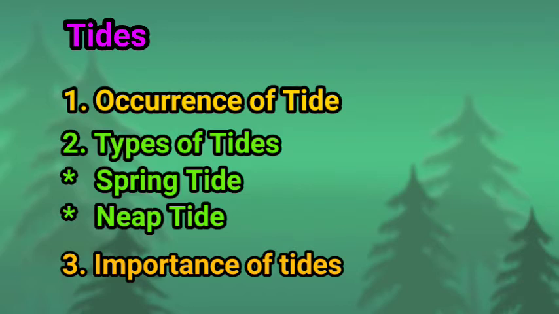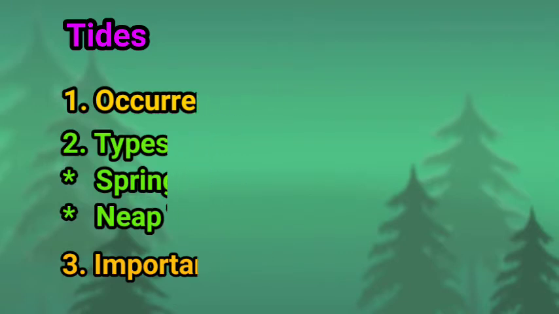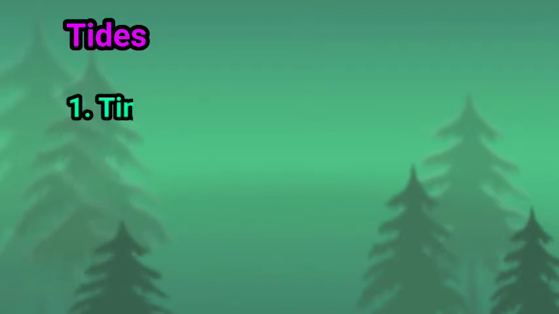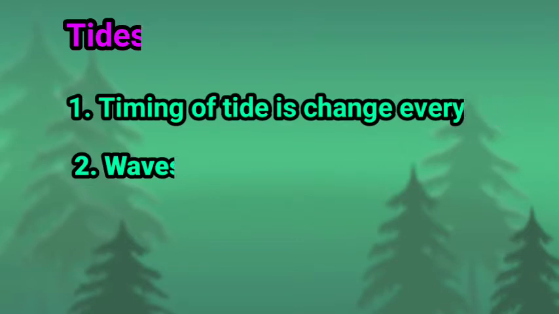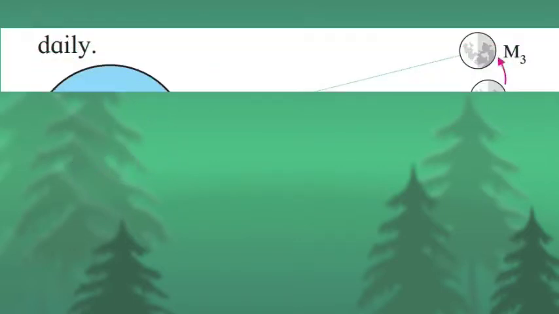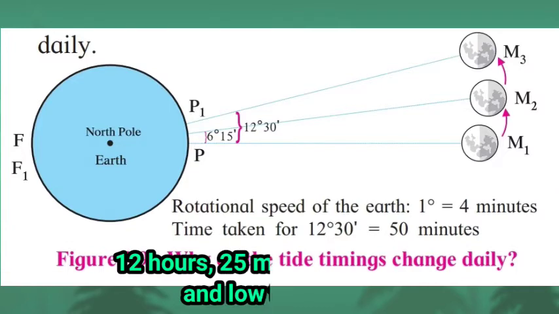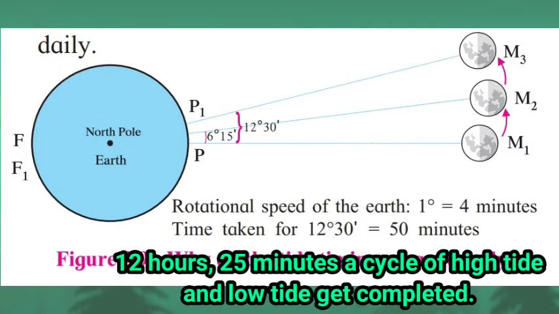Some part of this lesson regarding the tides is remaining. So children, now we are going to continue this lesson. In this video, we are going to learn why the timing of tide changes every day. We are going to find out the geographical and scientific reason behind this question. We will also learn about waves, and why these waves occur on the ocean surface. So children, let's start.